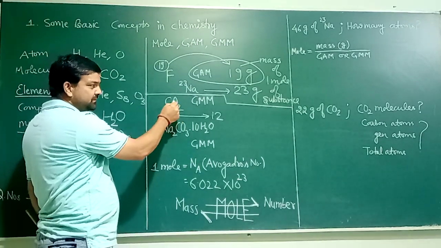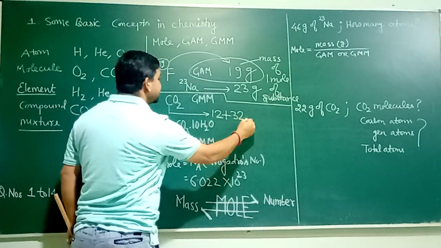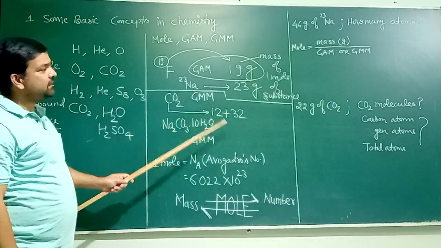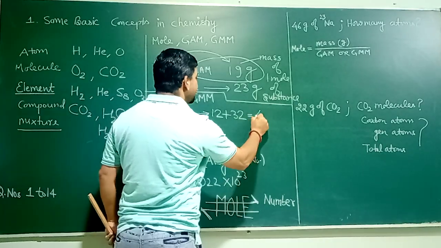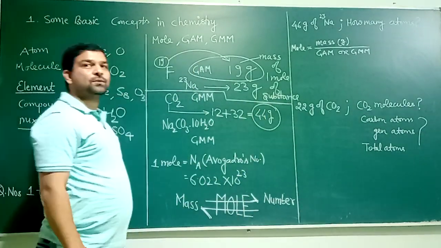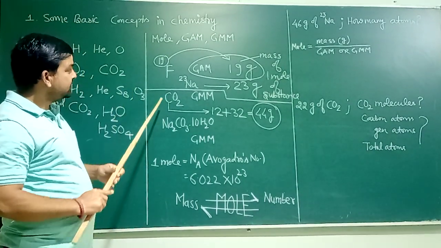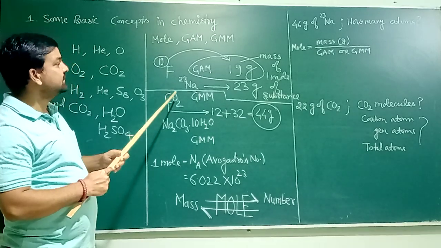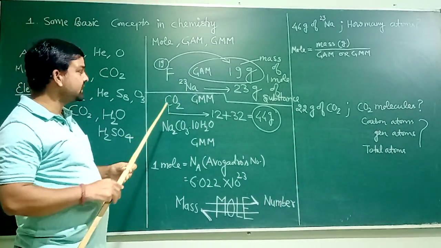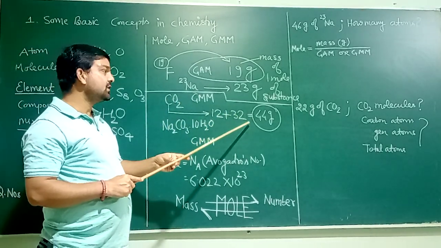There are 2 oxygen, so the total mass will be 32. 12 for carbon and 32 for oxygen, it becomes 44, and when you write 44 gram, this will be the gram molecular mass of carbon dioxide. I repeat, atomic mass of the first plus atomic mass of the second plus atomic mass of the third. If a third element is also present, the sum will be equal to the gram molecular mass.